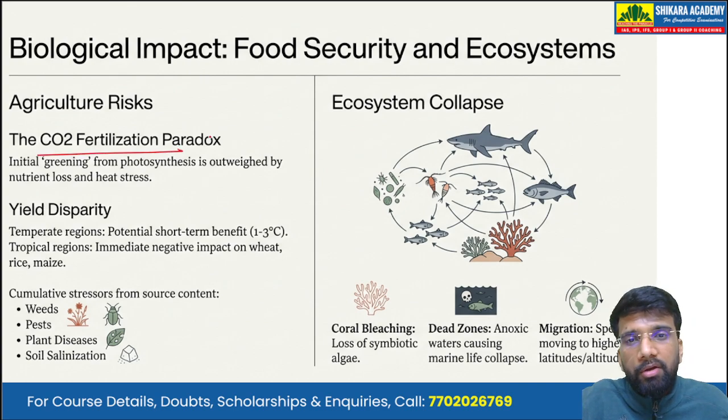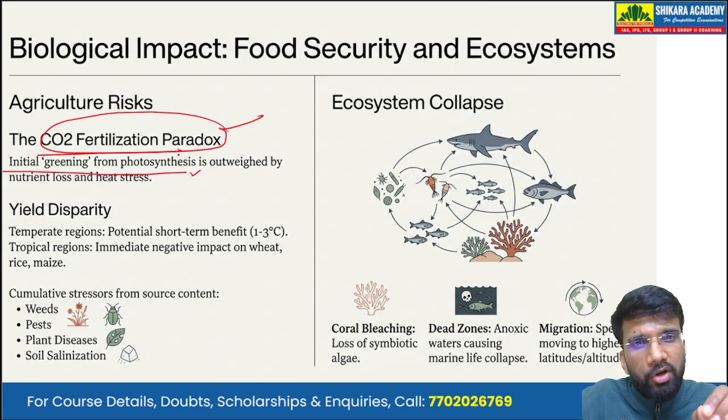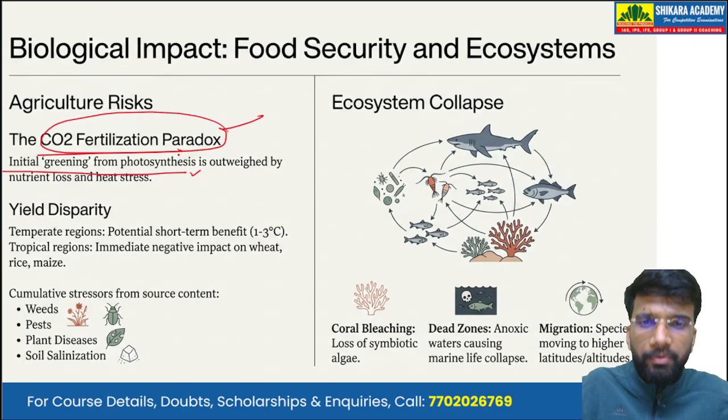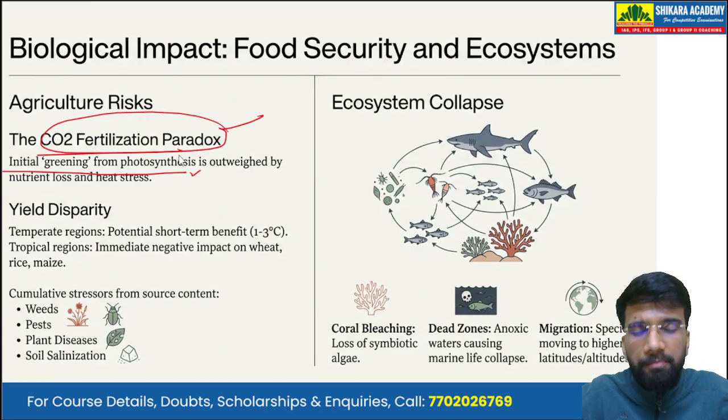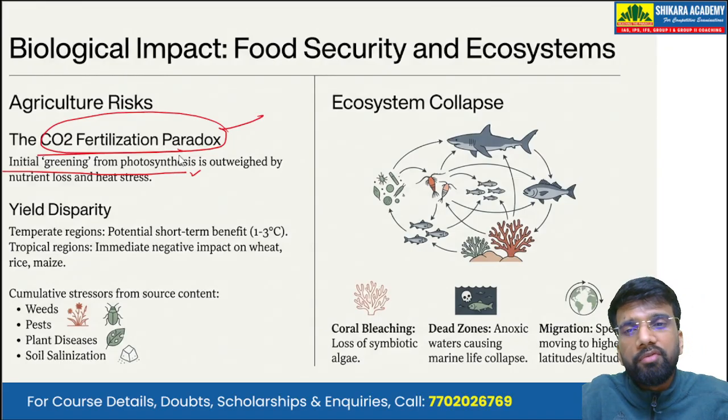Okay. So there is the carbon dioxide fertilization paradox. Now, why is this a paradox? It means the initial greening from photosynthesis, because carbon dioxide is one of the inputs in the process of photosynthesis. Plants require carbon dioxide for photosynthesis to produce food and to release oxygen. If the concentration of carbon dioxide in the atmosphere increases to a certain extent, then we see an increase in photosynthetic activity. But it is up to a certain level only. Beyond that, what we see is nutrient loss and heat stress.